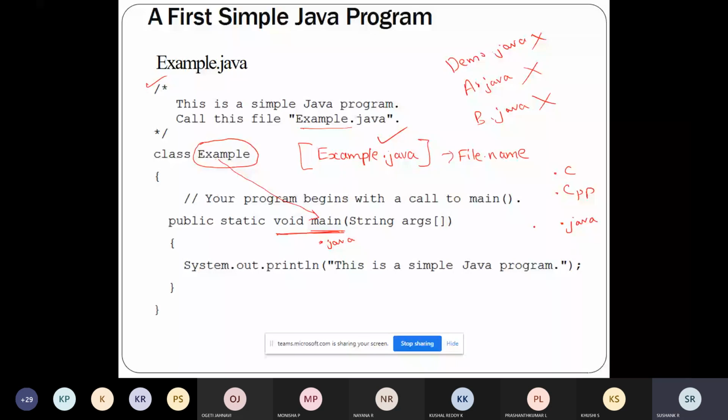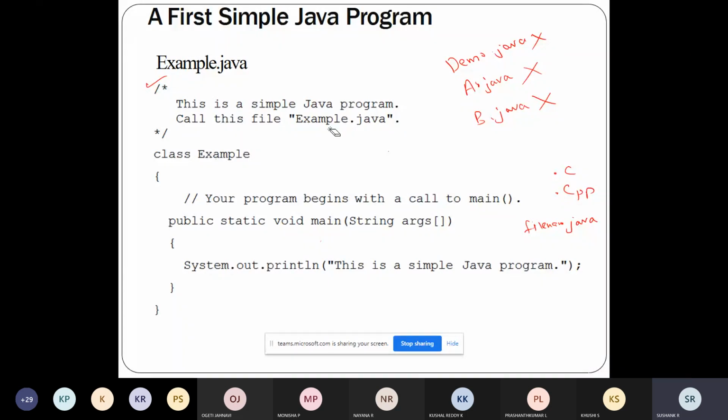So the first point you should remember is the naming of files in Java, whenever you are writing a Java program. Most of the time, from my experience, students will write the program perfectly. There will not be any syntax error, there will not be any semantic error, and the logic will also be fine.